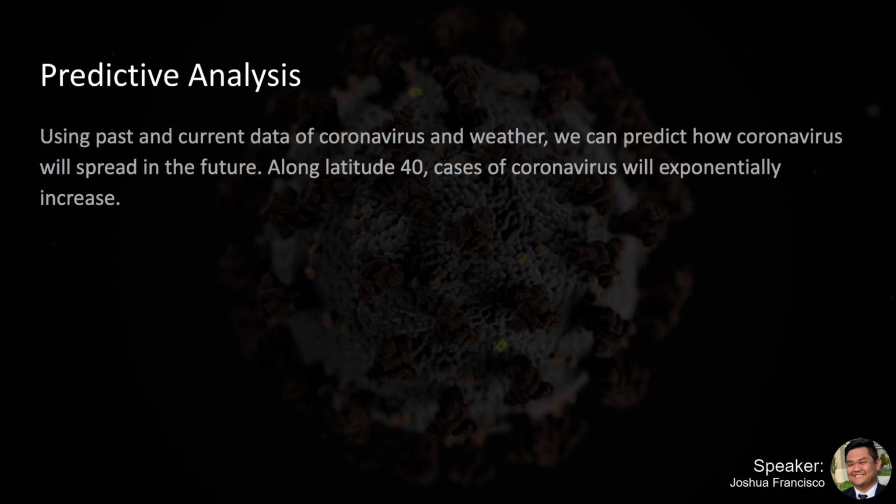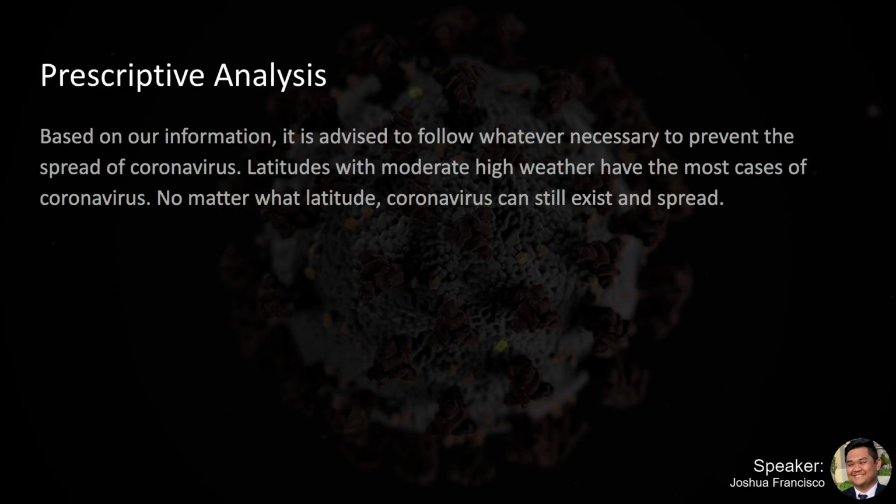By using past and contemporary data of coronavirus and weather, we can make predictions on how coronavirus will spread in the future. Along latitude 40, cases of coronavirus will exponentially increase as time goes by. Based on our research, it is advised to follow whatever necessary procedures to prevent coronavirus spread. Latitudes with moderate to high weather had the most cases of corona. No matter what latitude, coronavirus can still exist and appear.